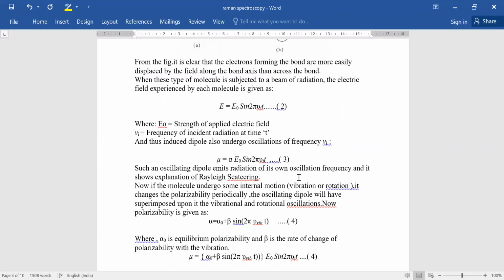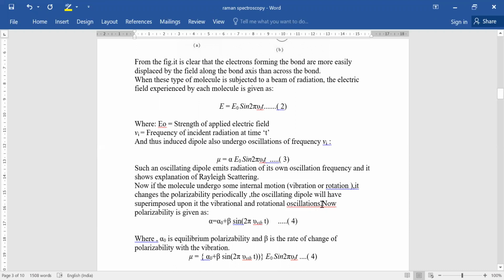Now, if the molecule undergoes some internal motion like vibration or rotation, it changes the polarizability periodically, and the oscillating dipole will have superimposed upon it the vibrational and rotational oscillation.